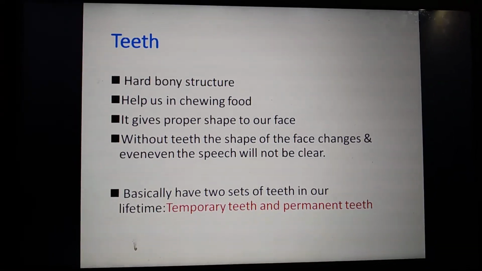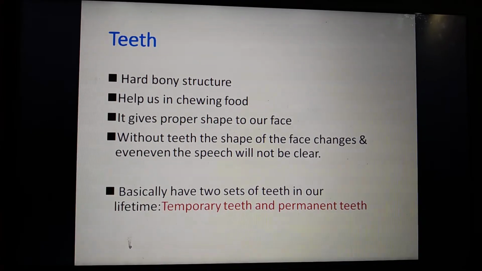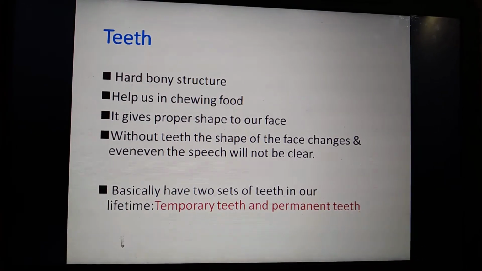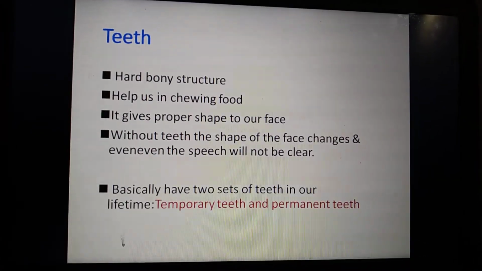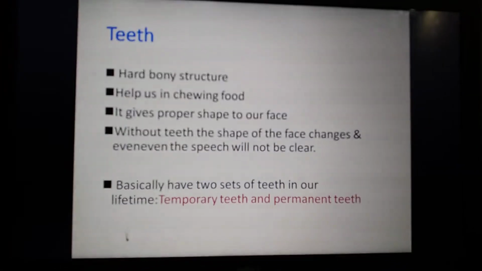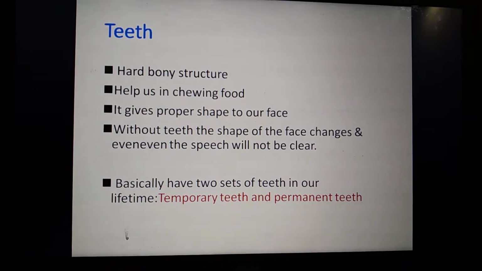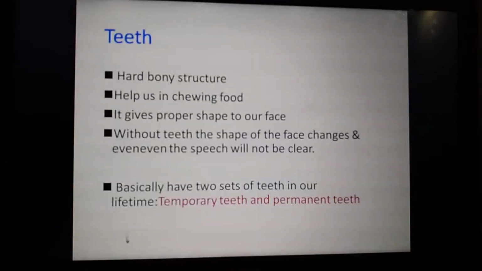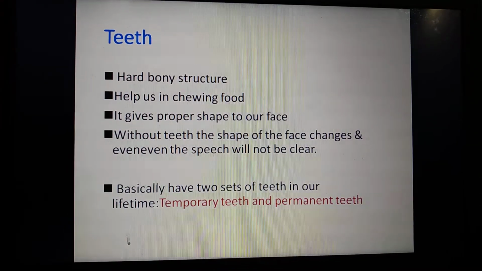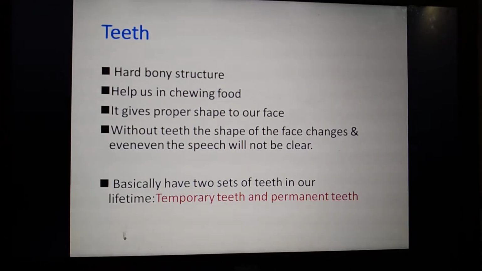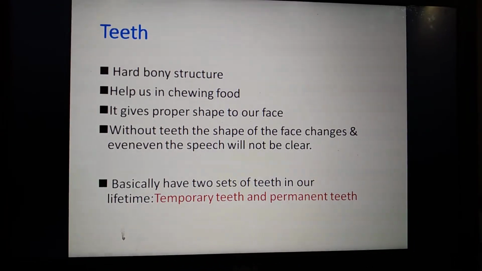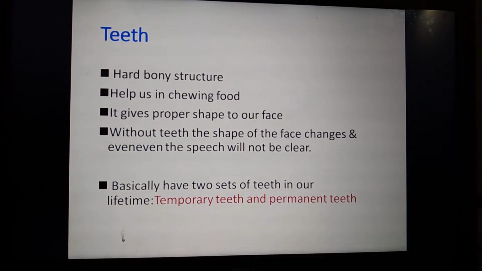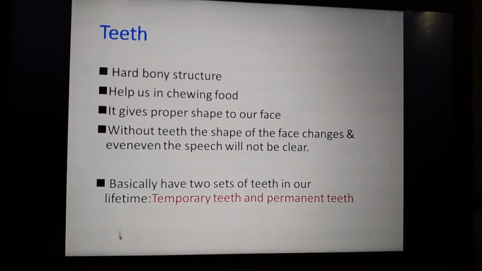With the help of teeth we get a proper shape. It gives proper shape to our face, and without teeth the shape of the face will change. Have you seen old age people? They don't have teeth, right? You can see they don't have a proper shape of the face.